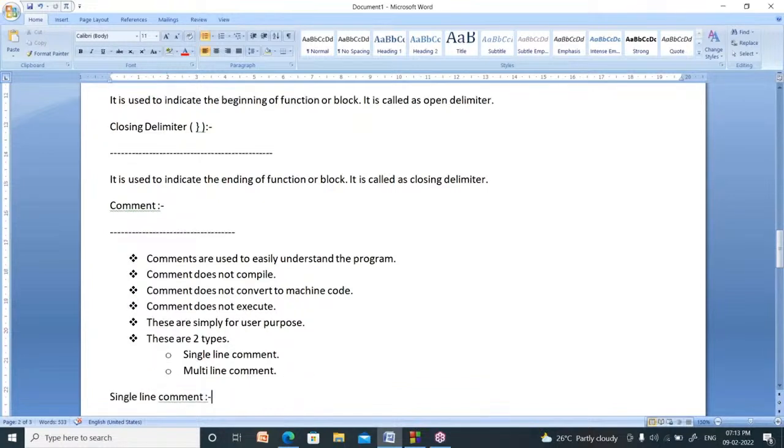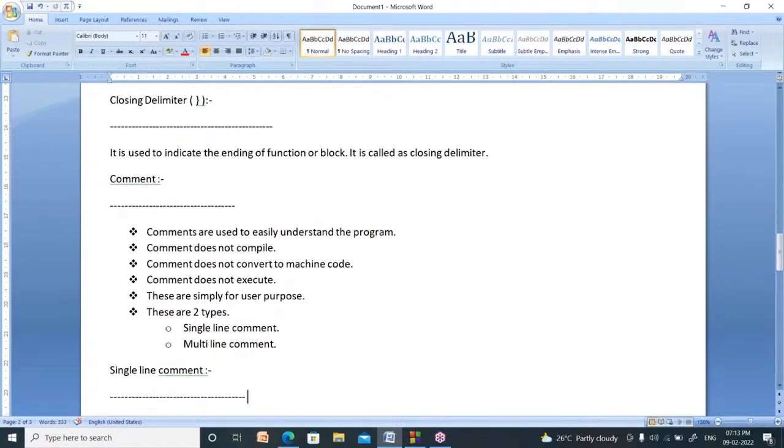How many types of comments are there? Two types of comments are there. One is the single line comment. The second one is the multi-line comment. What is the meaning of single line comment?